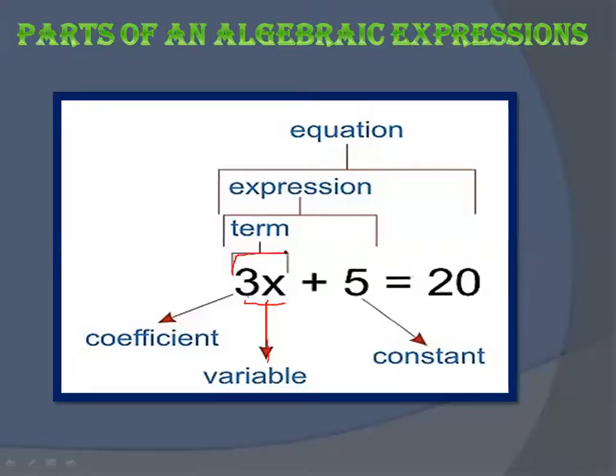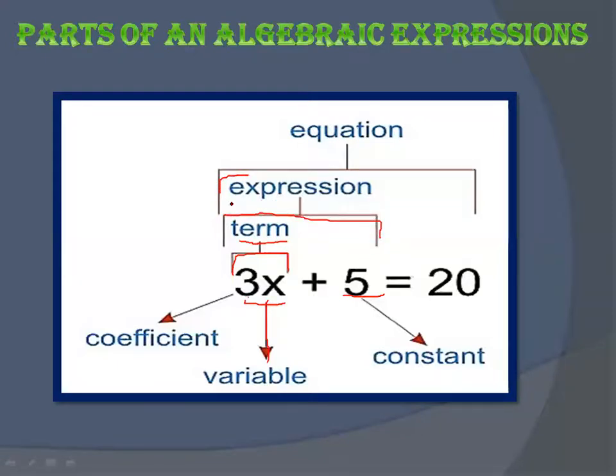The whole thing is called a term. 5 is your constant, the value that cannot be changed. Now 3x plus 5 will become an expression.